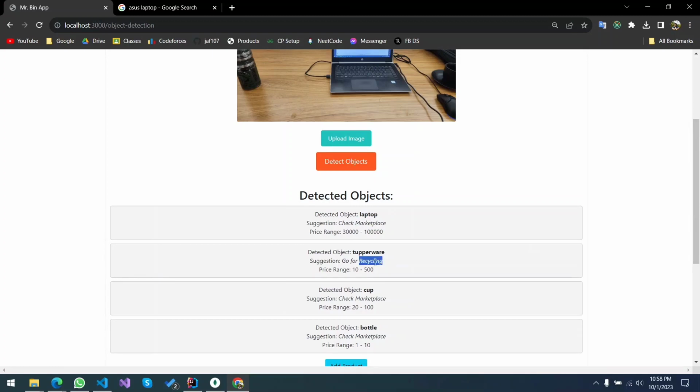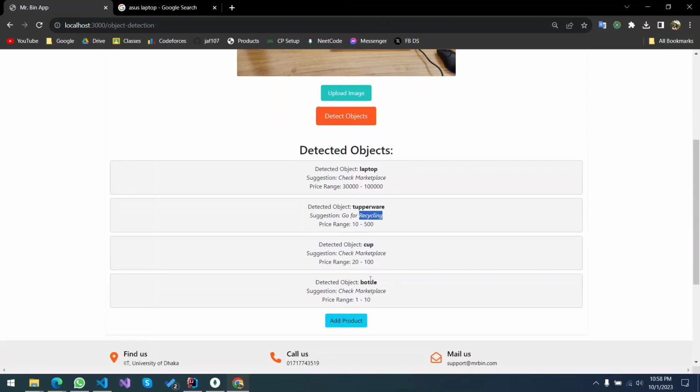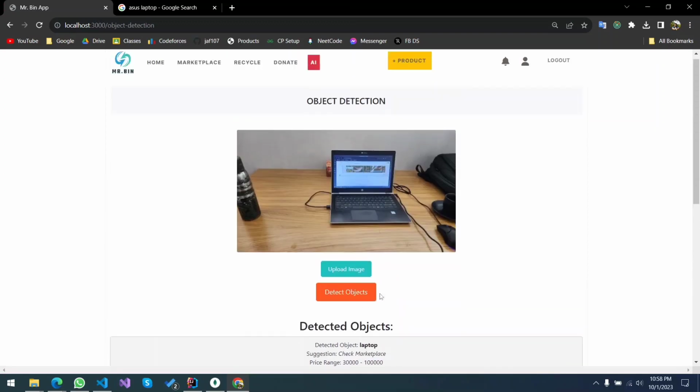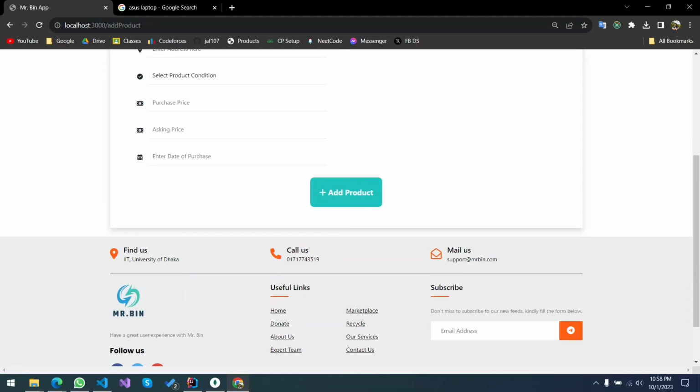Cups can be placed in the marketplace and get a better monetary value. Then we can also sell the bottle in the marketplace. I don't know, if the permission is suggested, then we can do that also.